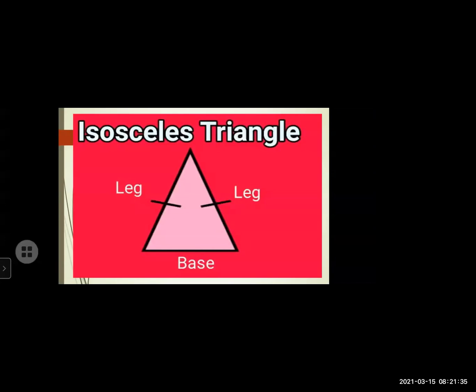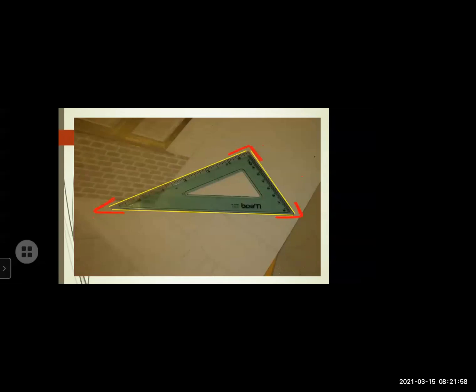See here, in isosceles also we can see the two sides which are equal, they are called legs, and the base is different. So here we get a very nice idea of isosceles, that the two sides are called legs and the other one is called the base.